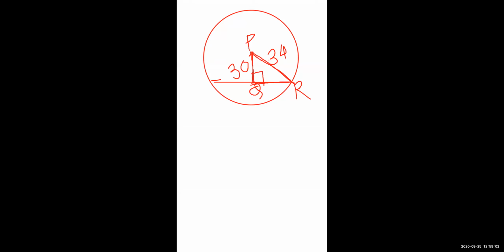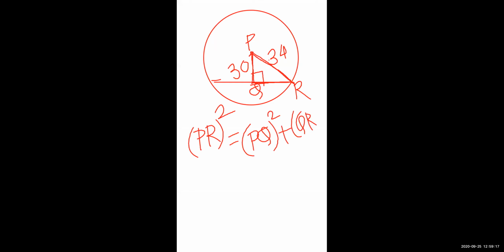Very good, Manjima. Pythagoras theorem. So here, if we are applying the Pythagoras theorem, hypotenuse square is equal to PQ square plus QR square. Okay, means 34 square minus this PQ goes to the next side, 30 square, you will get QR square.